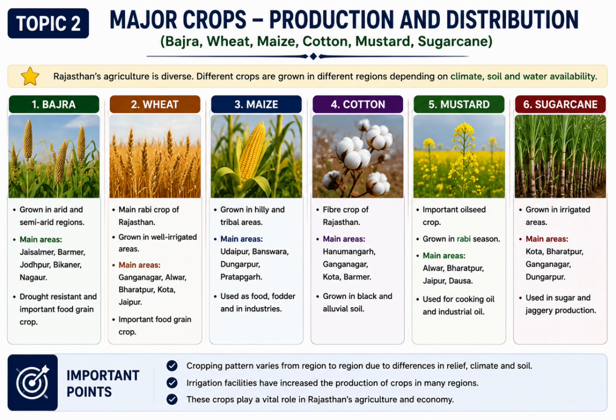Cotton is an important fiber crop grown in black and alluvial soils. Mustard is the major oilseed crop of the state. Sugarcane is grown in irrigated regions and is used for producing sugar and jaggery. These crops contribute significantly to Rajasthan's agriculture and economy.